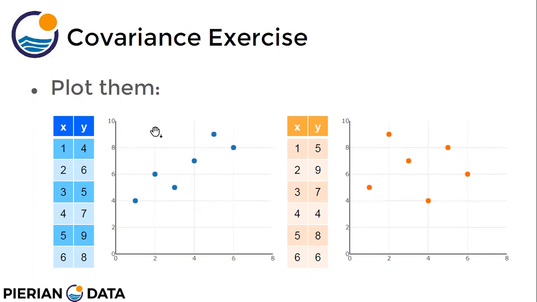Just by looking at the graph, we can say that the blue values are closer to each other as compared to the orange values, and I can see a trend over here: as we go to the right, the values are increasing. But in the orange one there is no clear trend as we go right; it goes down, but it also increases. So we cannot actually say what the trend is.